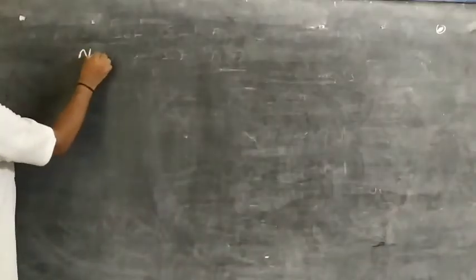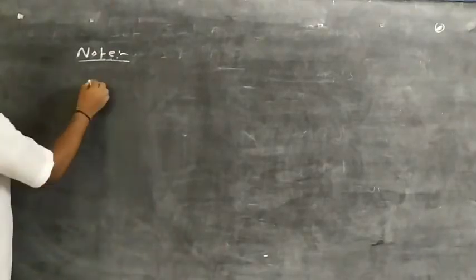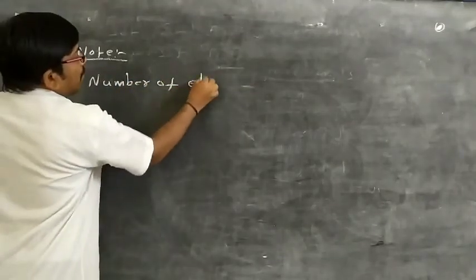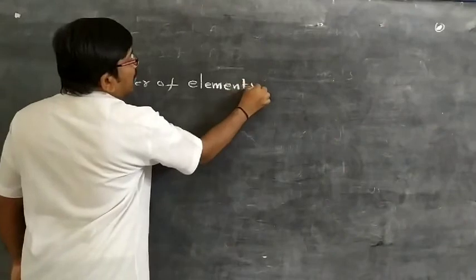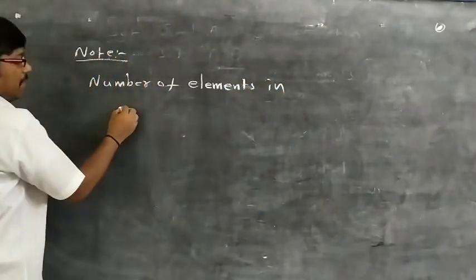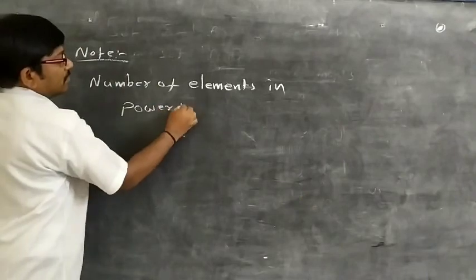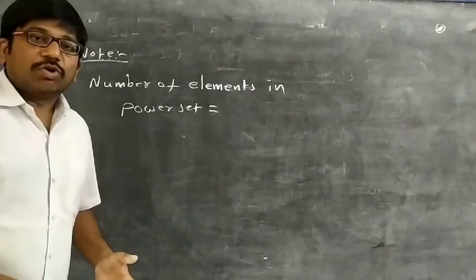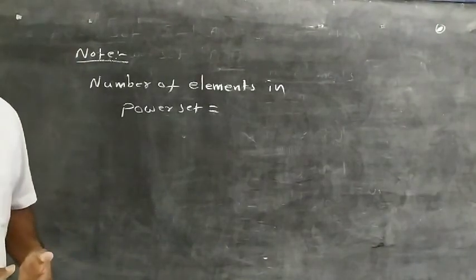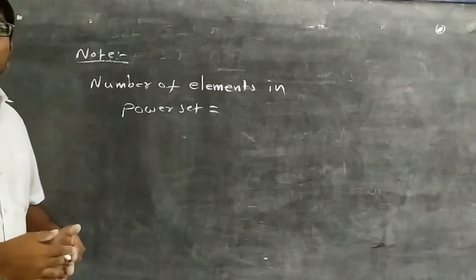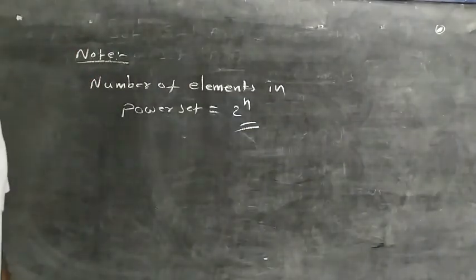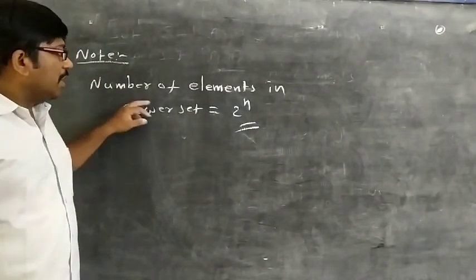One small note: the number of elements in the power set. The number of elements in the power set is known as the number of all subsets of set A. We know very well the formula for the number of all subsets is 2 power n. So 2 power n gives the number of elements in the power set.